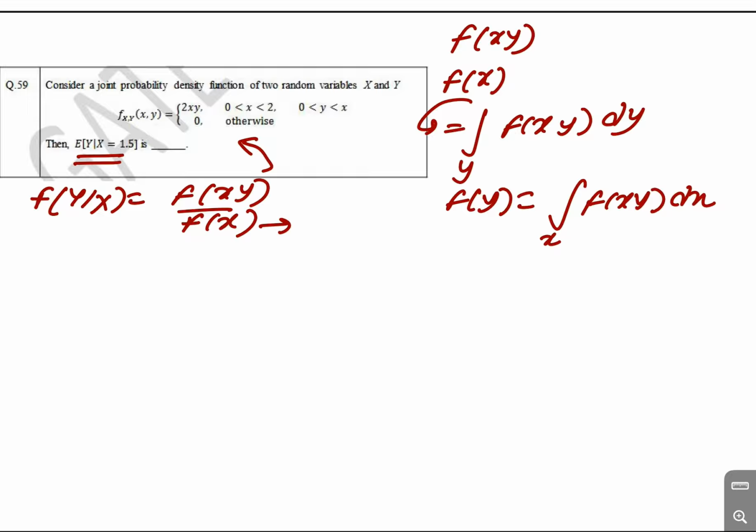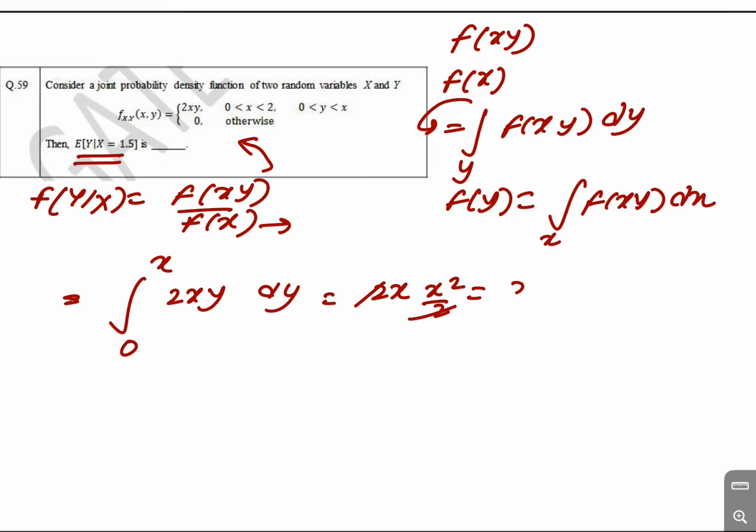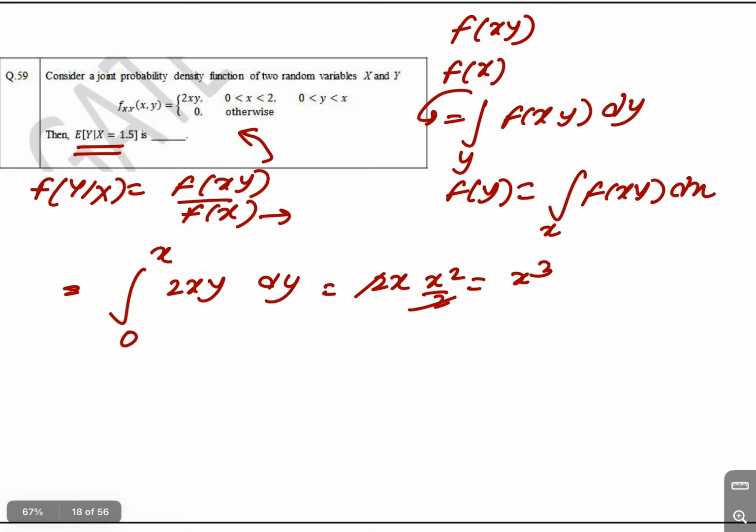Now we have to find f of x here, so we integrate with respect to y. So f of xy is 2xy, with dy, and the limit of y is 0 to x. So 2x is outside and the integral of y is y square by 2. If I put in x, it is x square by 2, so the 2 and 2 cancel, and this is x cube. Now this is f of x. Fine.